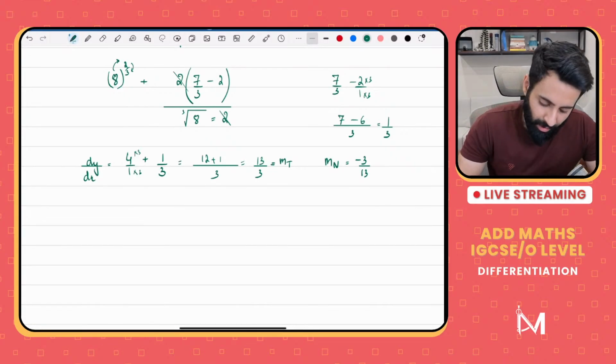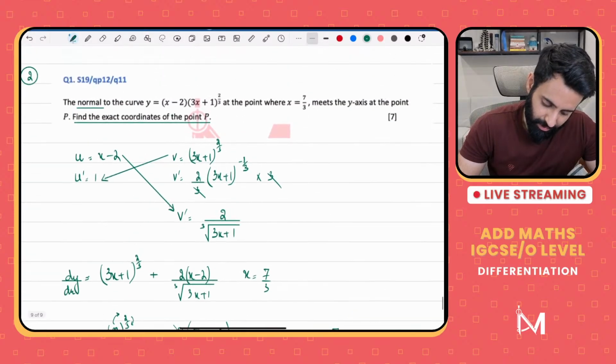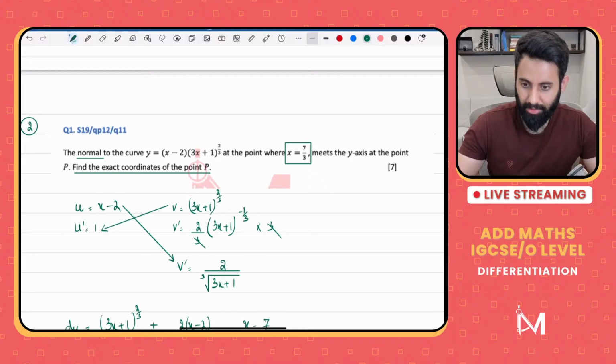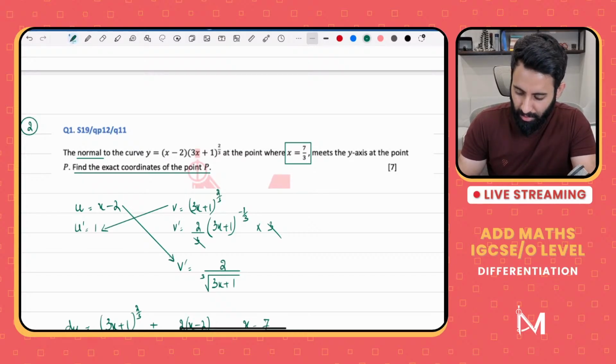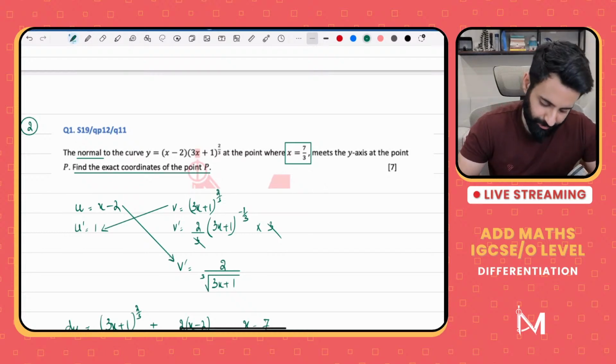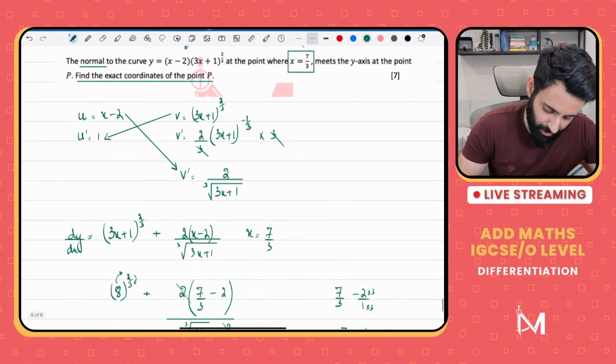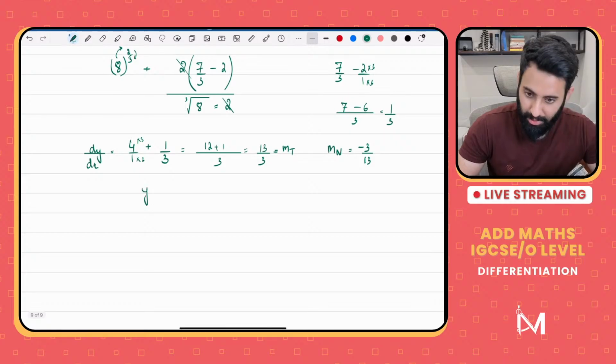Okay. Now we have the gradient. We have the x coordinate. What we are missing is the y coordinate. Now, how do we find out the y coordinate? Once again, let's try and not use a calculator to find out the y coordinate. How? Let's plug in 7 upon 3 into the equation of the curve. So if I plug in 7 upon 3 into the equation of the curve, let's see what that...